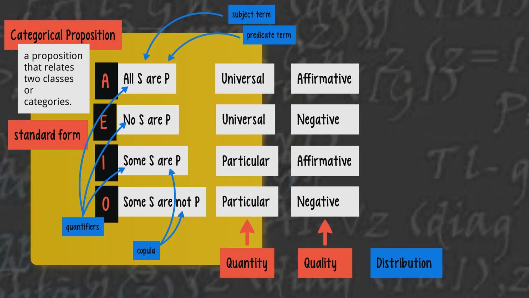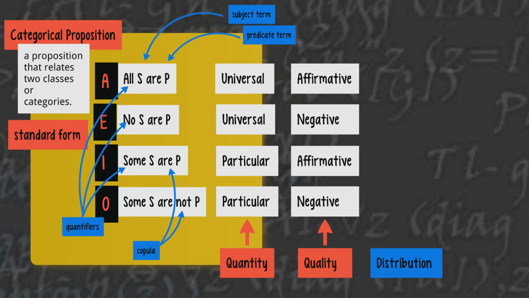Now, distribution is slightly different. It is not a property of categorical propositions as a whole. It is a property of terms within a proposition. So, a term is distributed if the proposition in which it is found says something about every member of the class that it denotes.